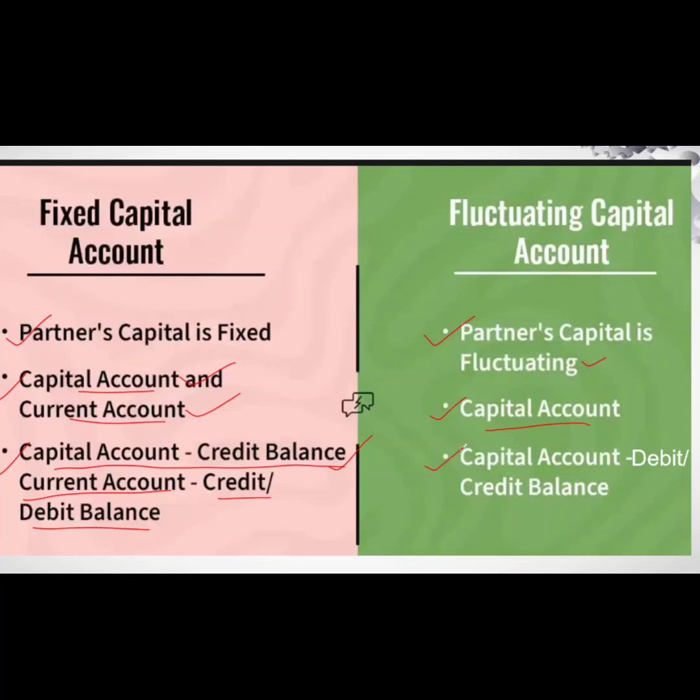Under the fluctuating capital method, since we maintain only one account where capital and the adjustments are recorded together and which keeps changing, the capital account can show a debit balance or a credit balance. So this is the difference between fixed capital account and fluctuating capital account.